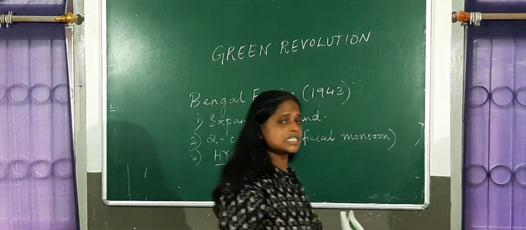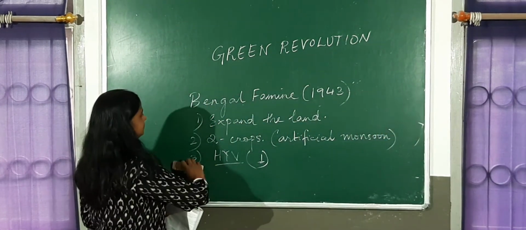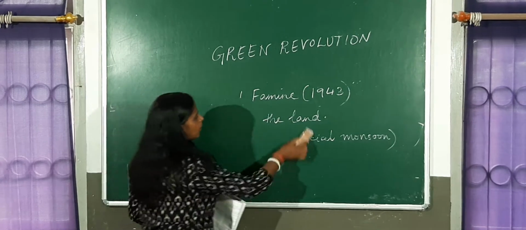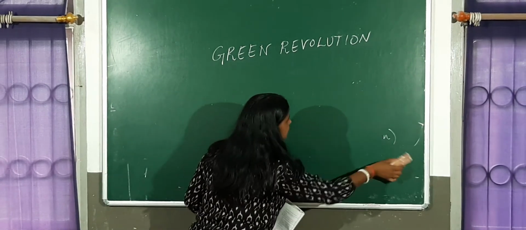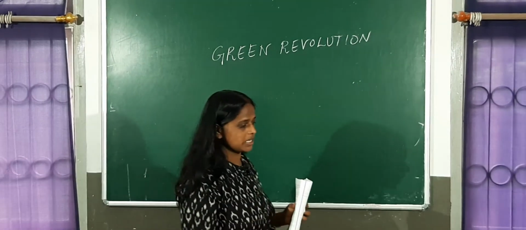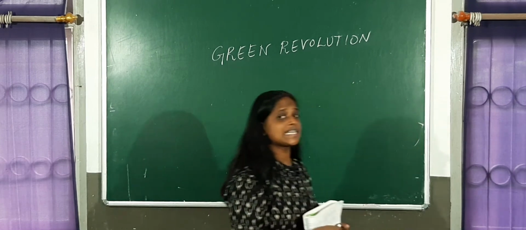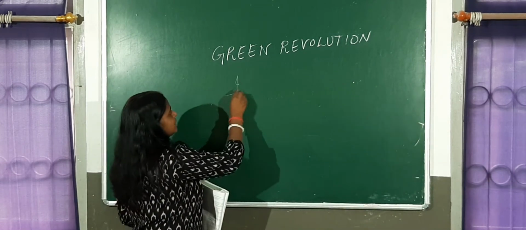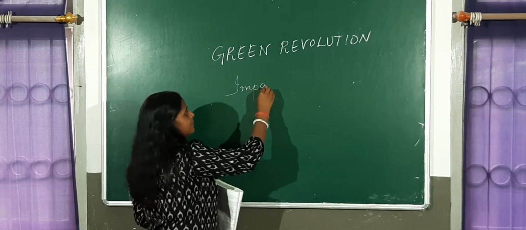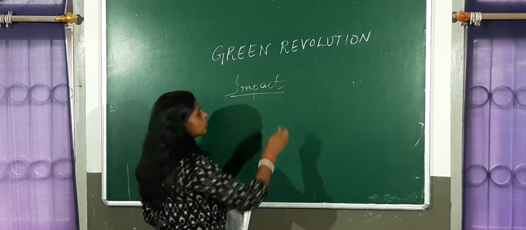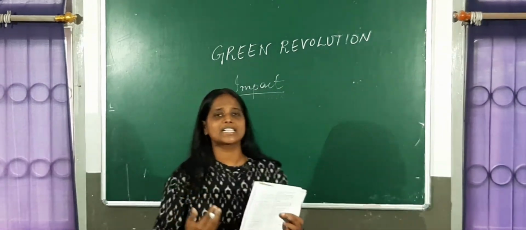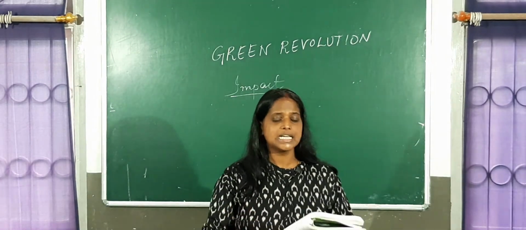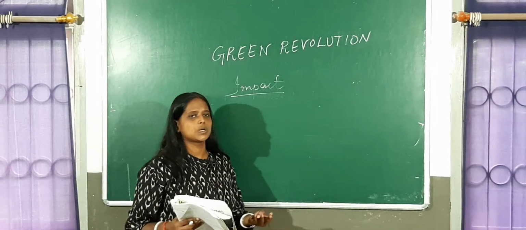Now a very important examination question is, when we adopted Green Revolution, what was the impact? Let's try to understand the impact. It definitely had positive impacts, but there were more negative impacts of Green Revolution, right? Positive is very, very simple to understand.